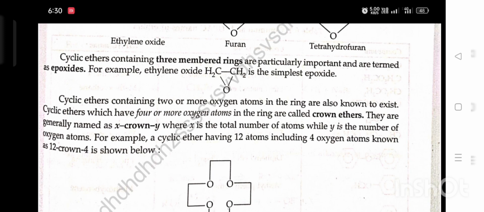Cyclic ethers containing two or more oxygen atoms in the ring are also known to exist. Cyclic ethers which have four or more oxygen atoms in the ring are called crown ethers. They are generally named as X-crown-Y, where X is the total number of atoms while Y is the number of oxygen atoms. For example, a cyclic ether having 12 atoms involving 4 oxygen atoms is known as 12-crown-4, shown below.